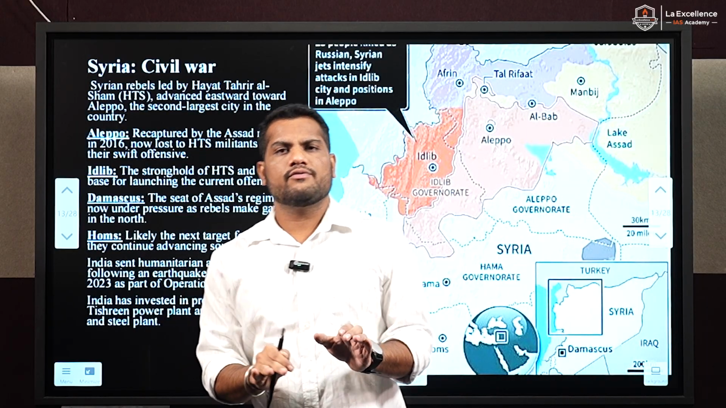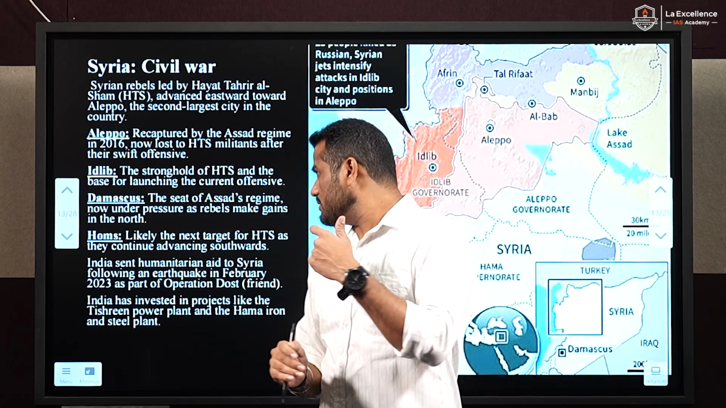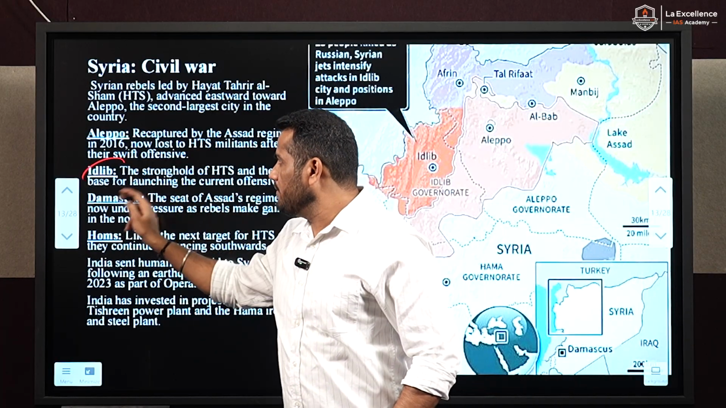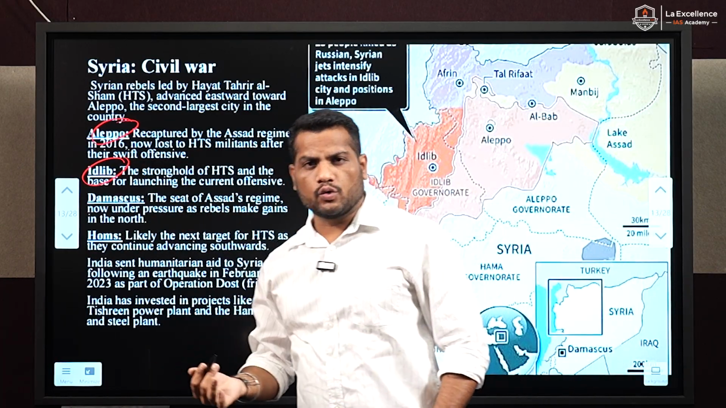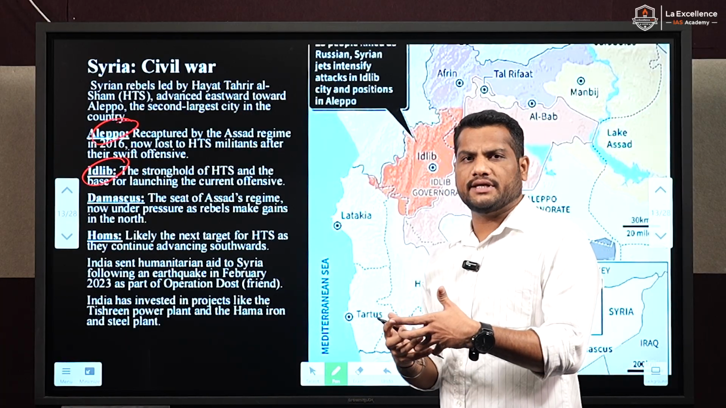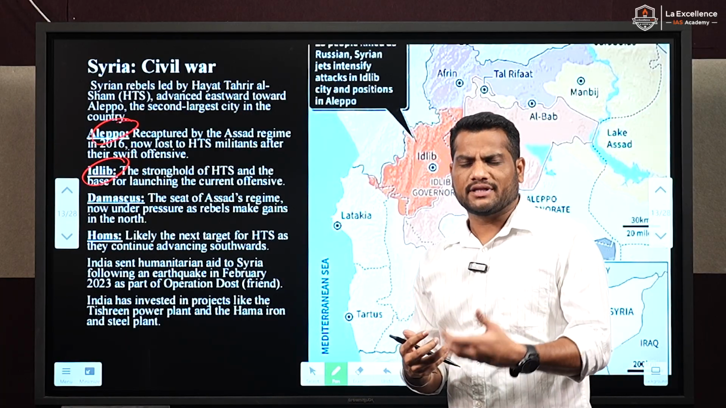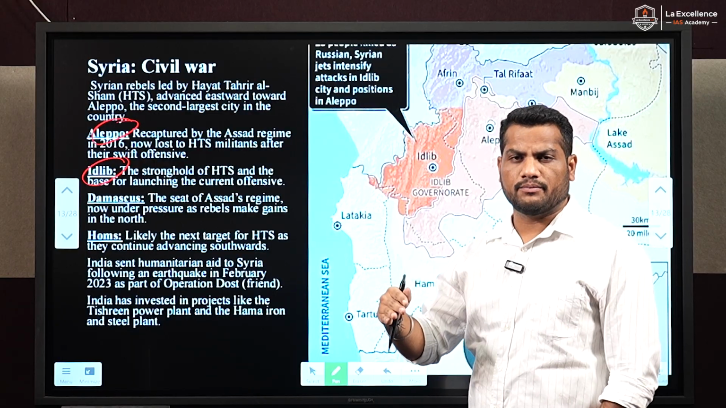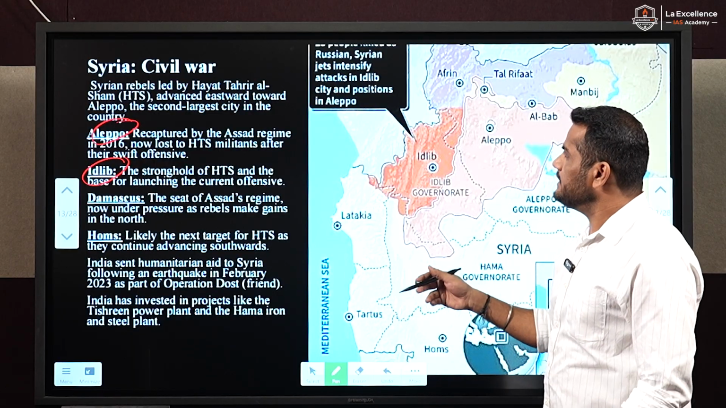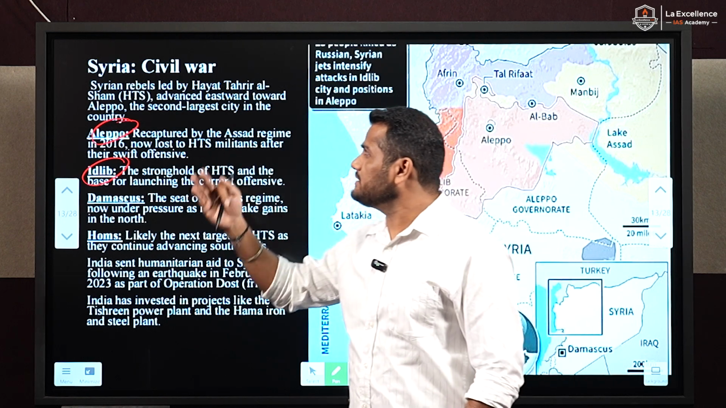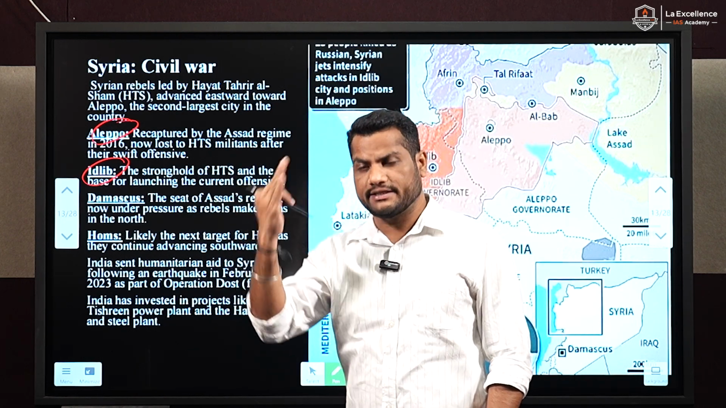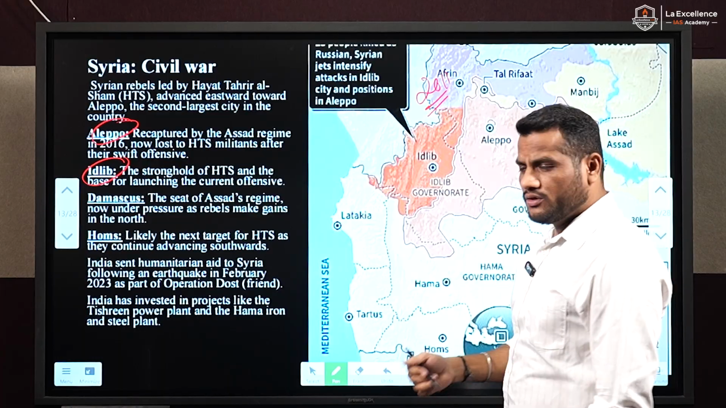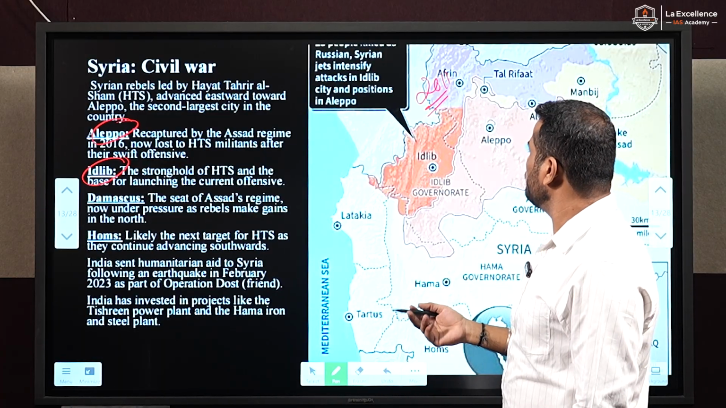This is very important from your prelims perspective, because cities like Idlib, Aleppo and Kirkuk were already asked by UPSC in 2018, I think 2018 or 19. These are the cities asked by UPSC because Syria has been witnessing civil war since 2011 itself. From when? 2011.